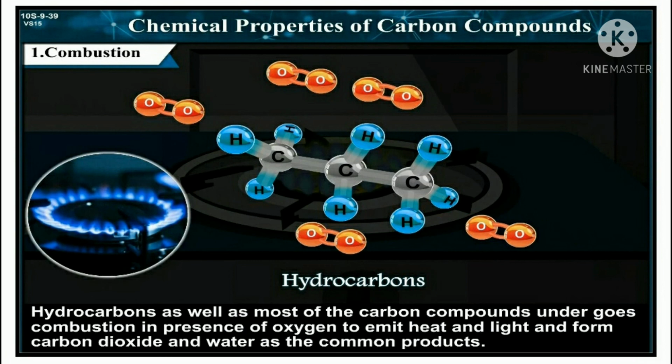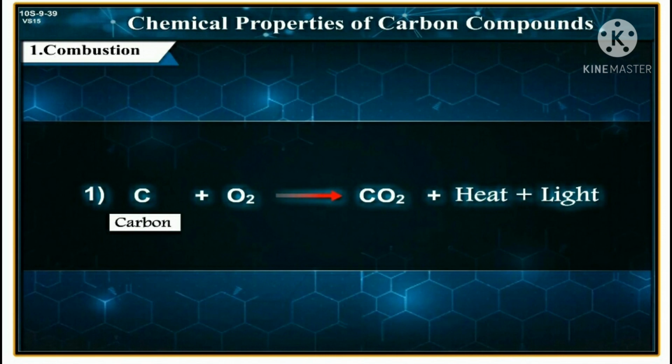Hydrocarbons as well as most of the carbon compounds undergo combustion in presence of oxygen to emit heat and light and form carbon dioxide and water as the common products. Some of the combustion reactions are as follows.